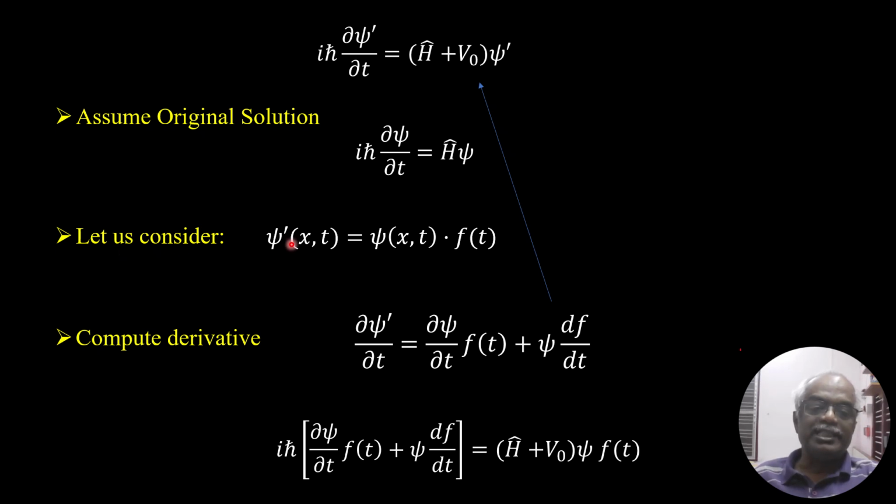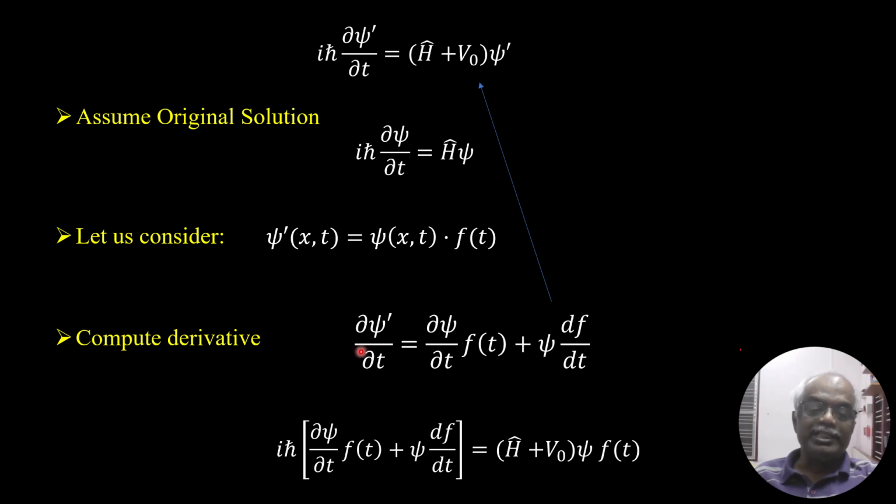Let us consider the perturbed wave function psi prime of x and t as the unperturbed wave function psi of x and t multiplied by a function of time, f of t.